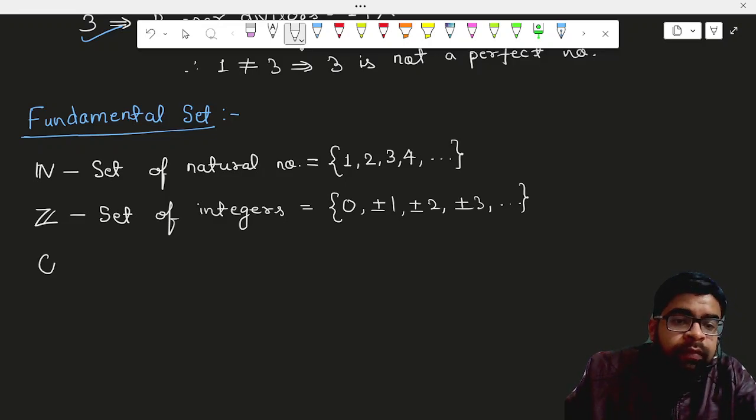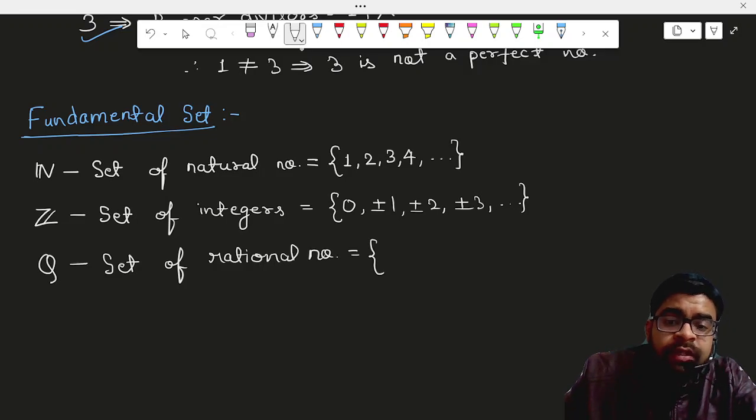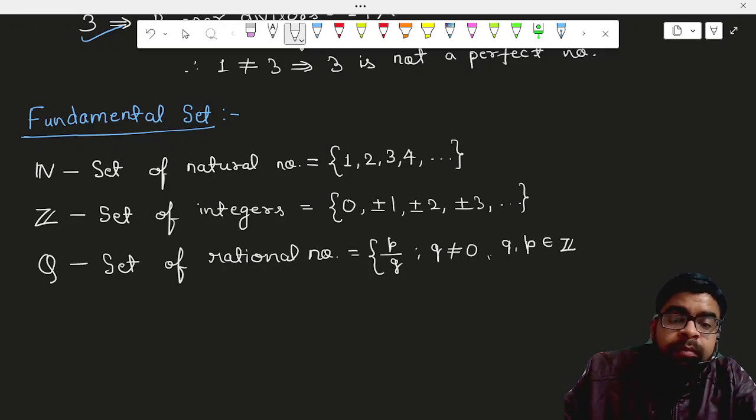Then we will see the set of rational numbers. तो इनमें वो सभी p upon q फॉर्म के नंबर्स आएंगे such that q is not equal to 0 and p comma q both are integers.